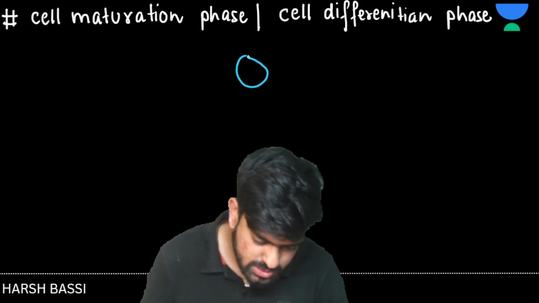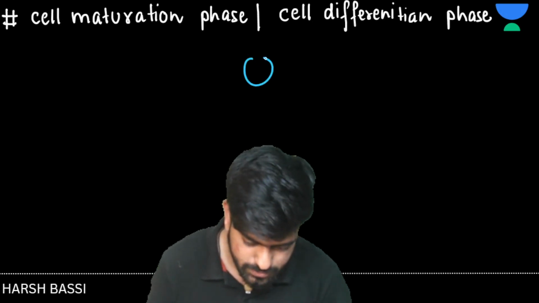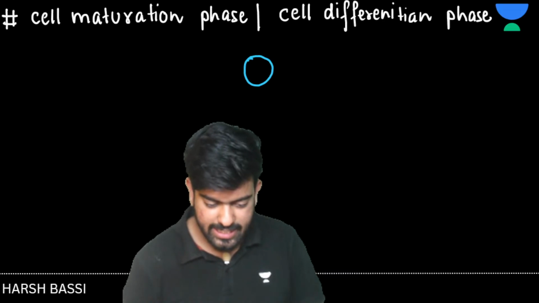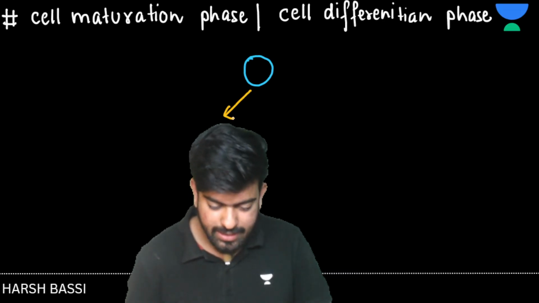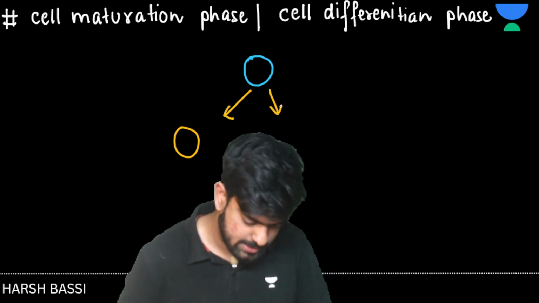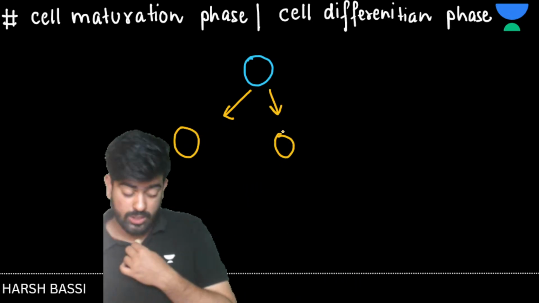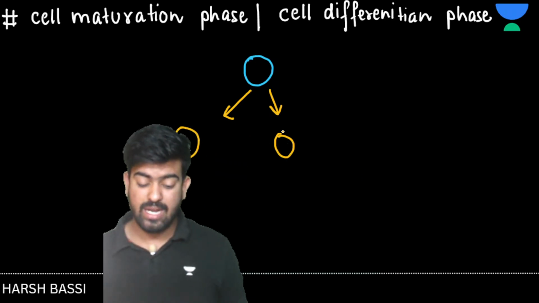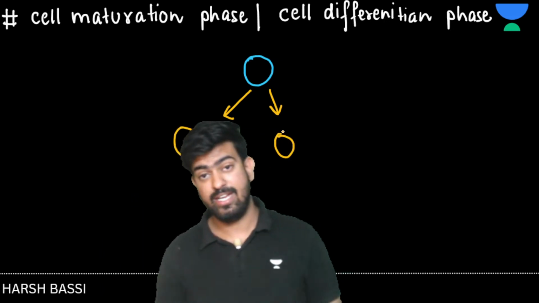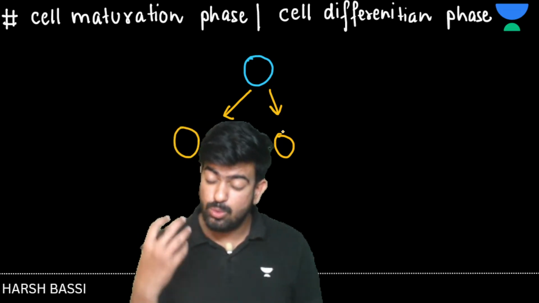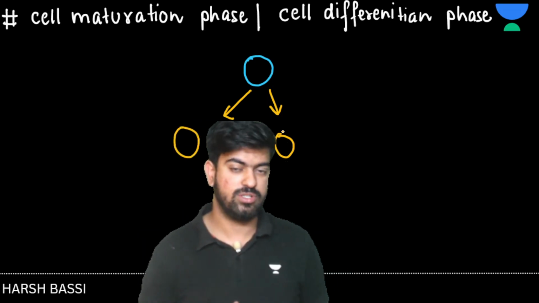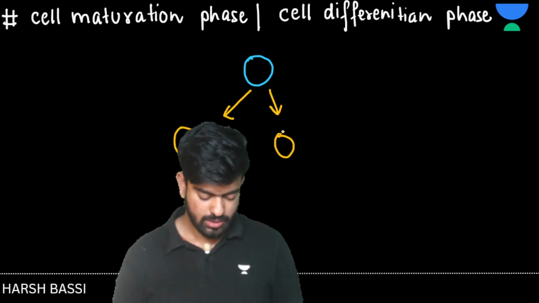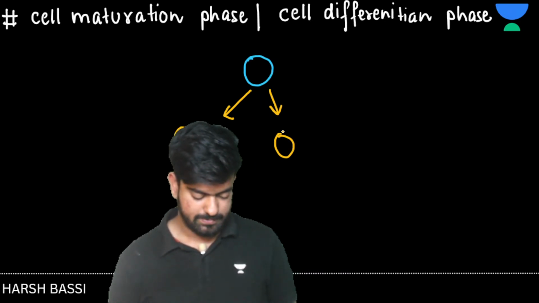Let's suppose this is a cell, right? And this cell wants to divide, so it will divide. The cell divided and formed 2 daughter cells. If 2 daughter cells are formed, which kind of cell division is happening here? Mitosis or meiosis? Mitosis or meiosis? Which one is happening?